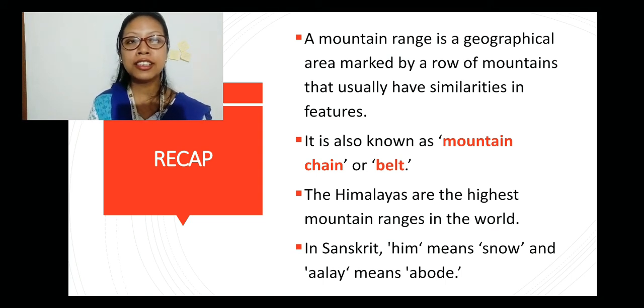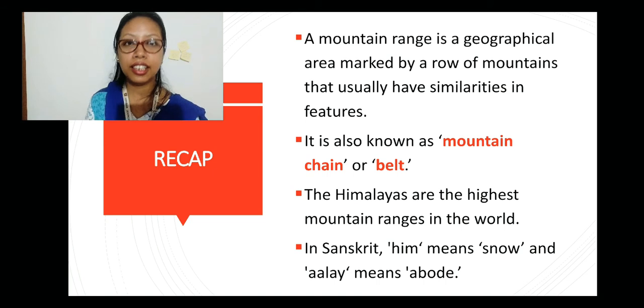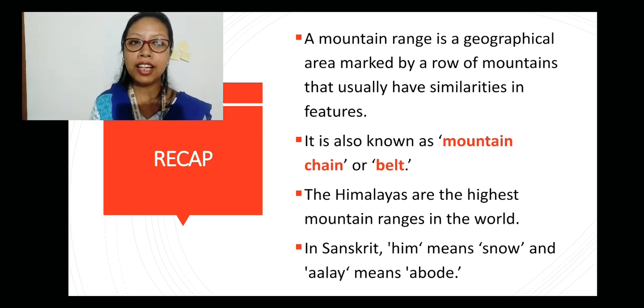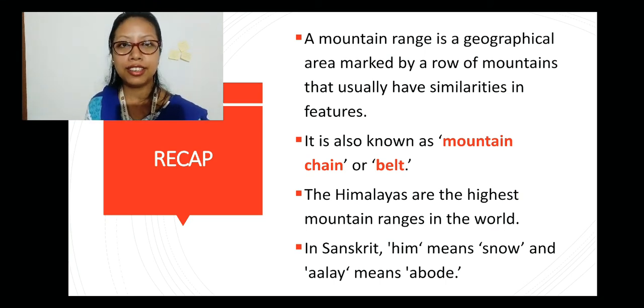We discussed the mountain range, the definition of a mountain range. A mountain range is a geographical area marked by a row of mountains that usually have similarities in features. It is also known as a mountain chain or belt. The Himalayas are the highest mountain ranges in the world.